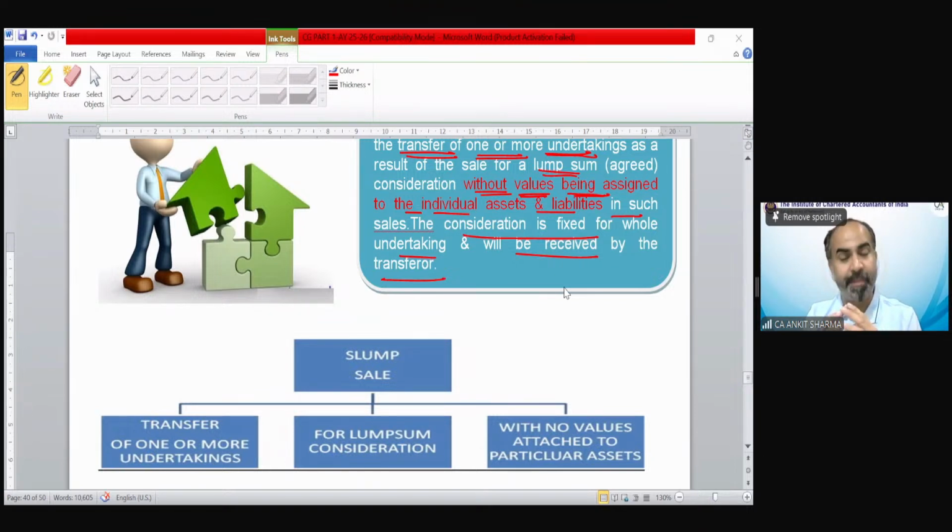Its provisions are separate. So in the case of slum sale, when we will call it long term or short term will not depend upon individual asset and liability. It will depend upon that undertaking, that factory, that unit we are transferring. So if that factory is more than 36 months old, then it would be long term. And if that factory or unit is up to 36 months or less, it would be called short term.